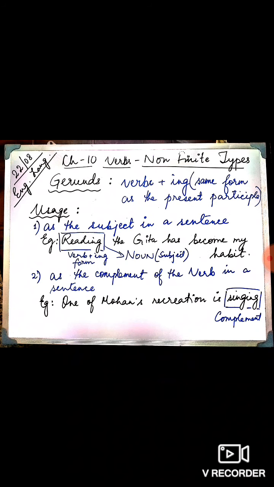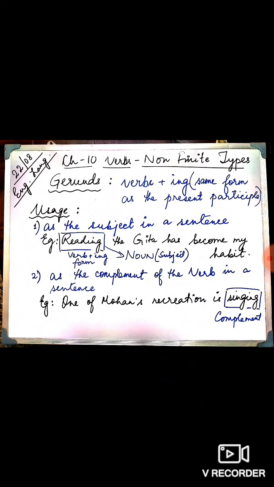Here, reading is the form of verb plus ing, right? It is in the ing form, but reading is not used here as a present participle. It is used as a noun. Children, understand, the noun is used here as a subject in the sentence. What has become my habit? Reading the Gita. So reading here is used as a noun because that becomes the subject in the sentence. It is not used here as a verb.